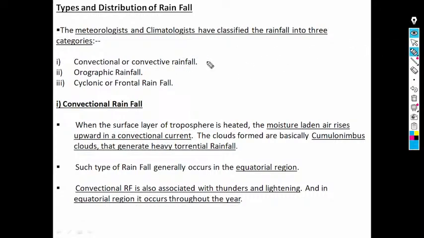That is your convectional or convective rainfall, then your orographic rainfall, and then your cyclonic or frontal rainfall.